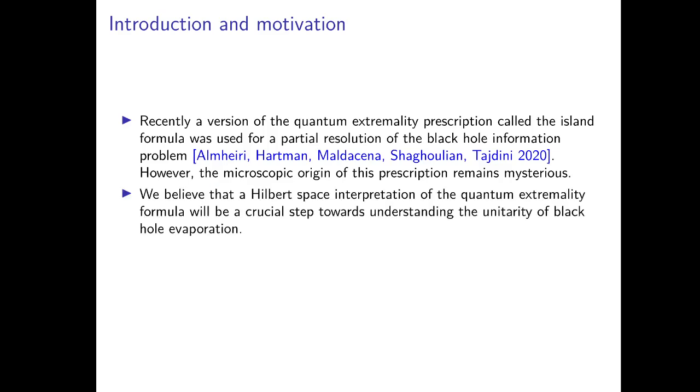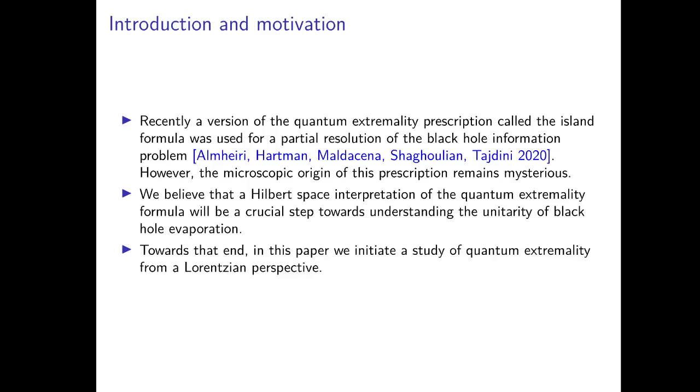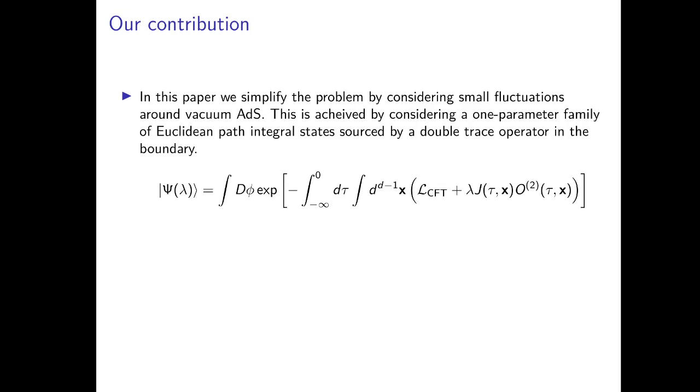We believe that a Hilbert space interpretation of the quantum extremality prescription would be a crucial step towards understanding the entirety of black hole evaporation. Towards that end, in this paper, we initiate the study of quantum extremality from a Lorentzian point of view. In this paper, we don't talk about black holes. We simplify the problem considerably by considering small fluctuations around vacuum areas.